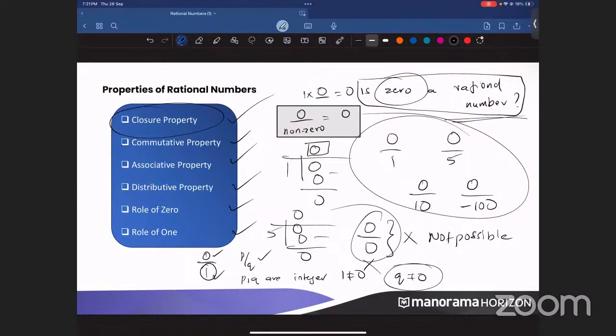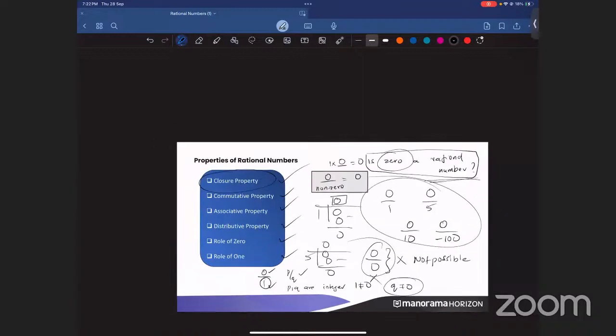And any doubts? Those of you who have not understood anything that I have told, please put that in the chat. Okay, so I'm just moving on to the next slide. Those of you who have not written this, please take a screenshot also and keep it. Yeah, so I'm moving on to the next page.